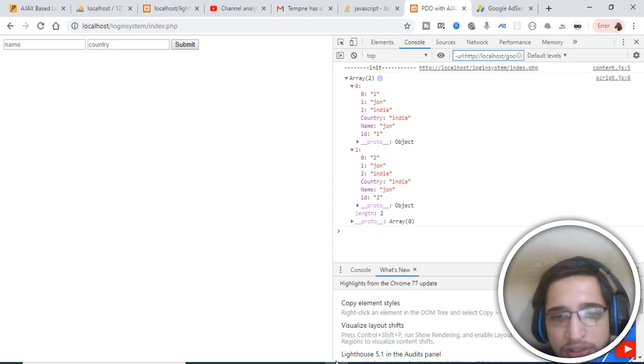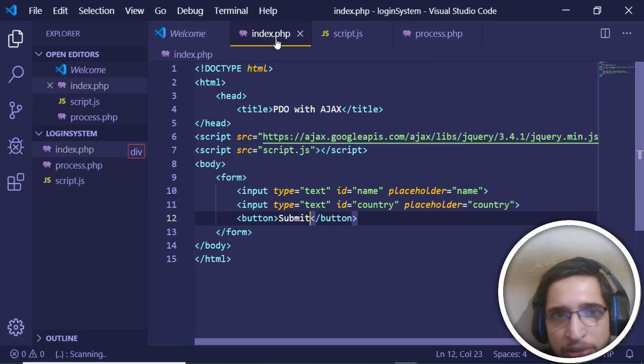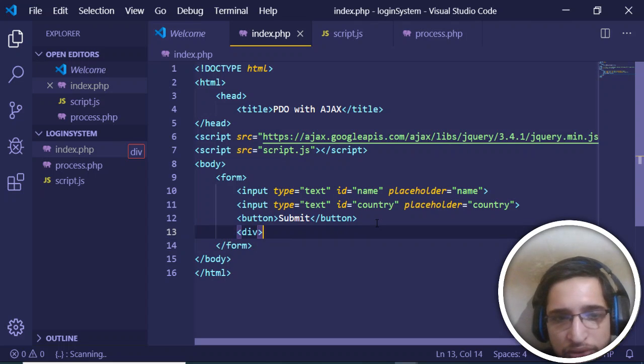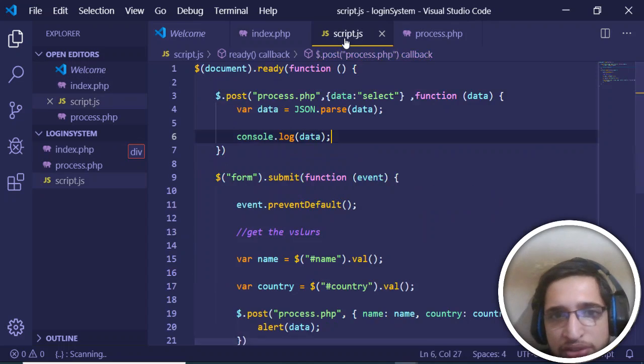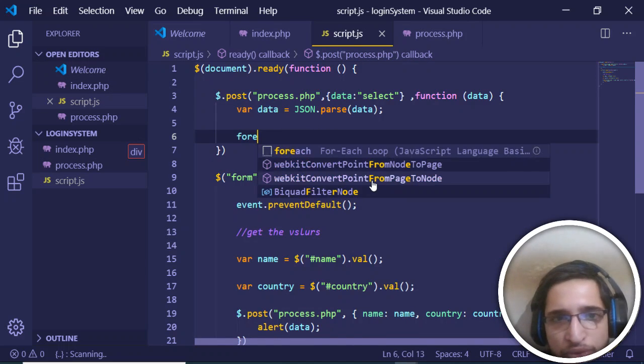Now we can have a simple div inside our index.php. Close the div, and give it an ID, which is equal to users. So now we can use a foreach loop.